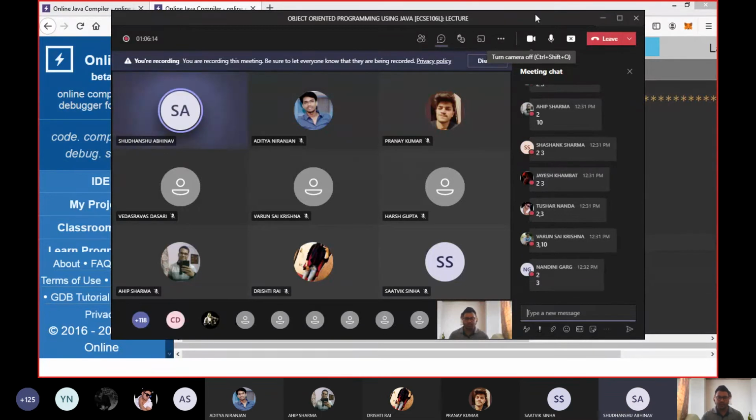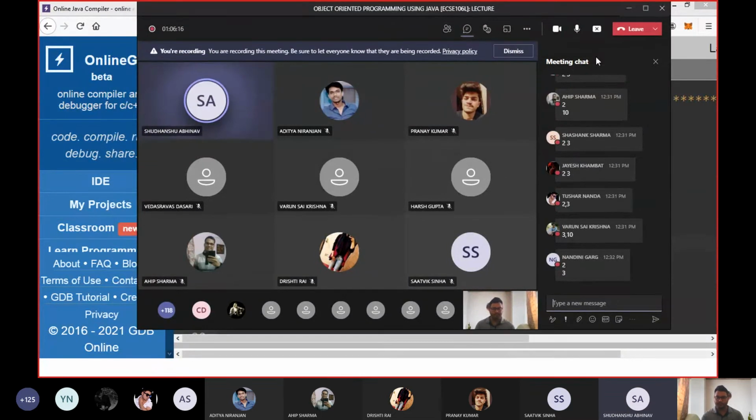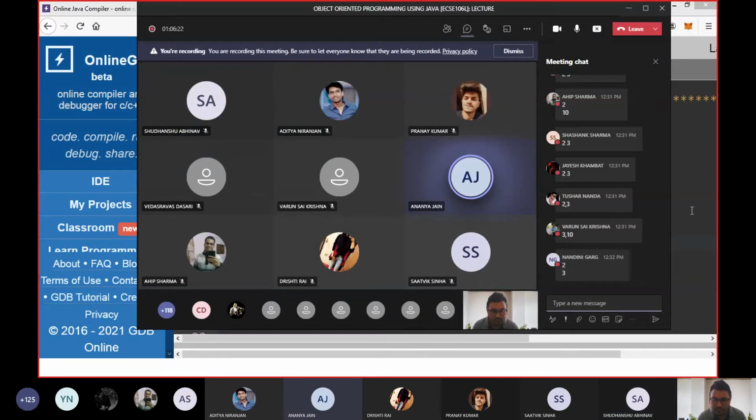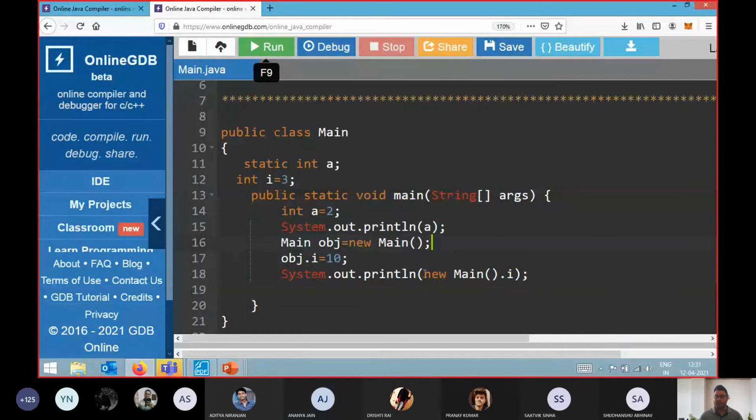Yes, Sudhanshu, any doubt? I was asking, will main and new main both mean the same, or will it show an error at new main? Okay, Ananya has asked me one question, whether we will get some error over there. That is why I have written this statement, so you will understand one more concept. I will tell you about this, no need to worry. Basically, you know what this new main will do. Do you know the functionality of new main, Ananya?